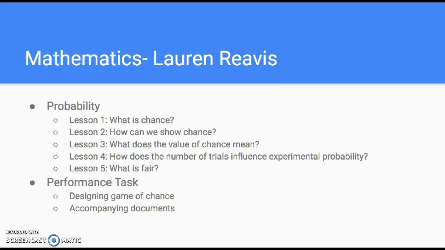The final lesson, lesson 5, they'll explore what is fair and how does chance determine fairness. So again, they're going to be playing a lot of games, they're going to be noting winners, and they're going to determine whether or not the game is fair. And we'll also investigate each game individually and determine player probability to see which games were fair and which games were not fair.